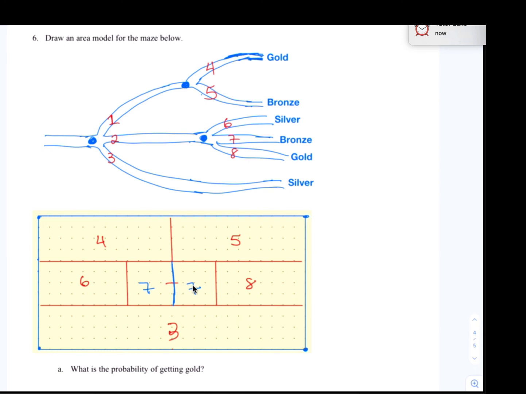Okay, and then I'll erase the original 7. Now let's extend that line all the way down here, and this big box 3 will then split in half, and then we'll have a 3 here and a 3 there on either side, and then erase the 3 that was in the middle. Okay, and now we'll take this segment here and let's extend that straight up.